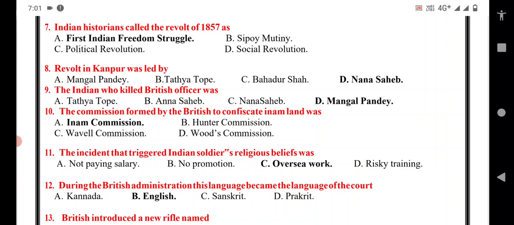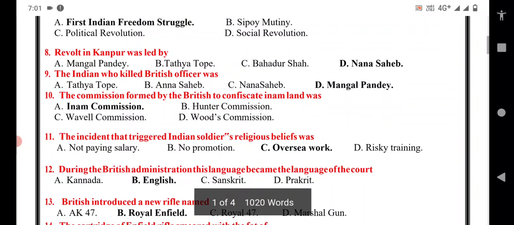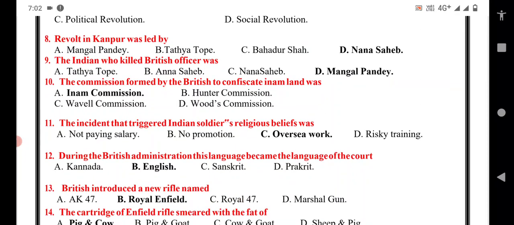The commission formed by the British to confiscate Inam land was the Inam Commission, Hunter Commission, Wavell Commission, or Woods Commission. So here A option is the correct answer.